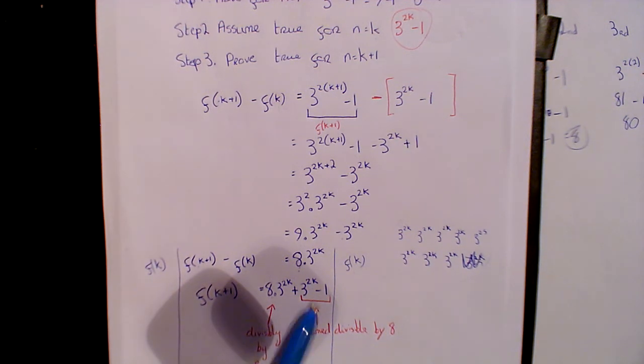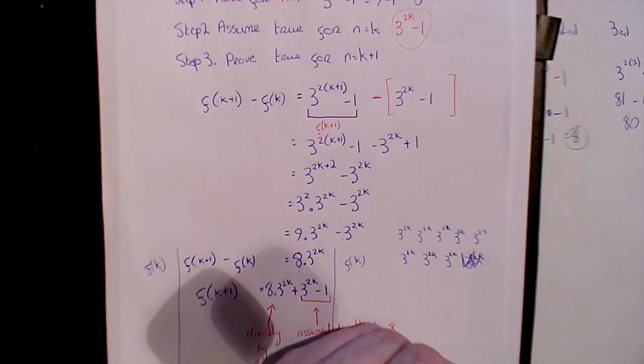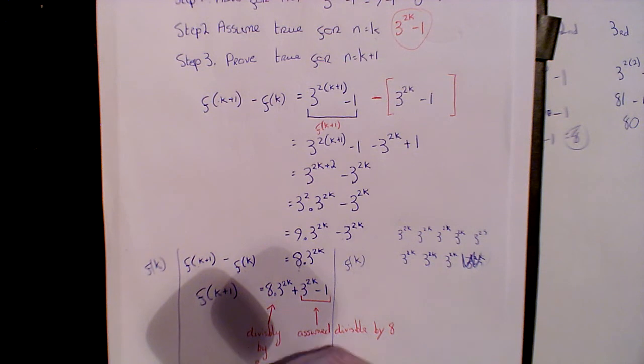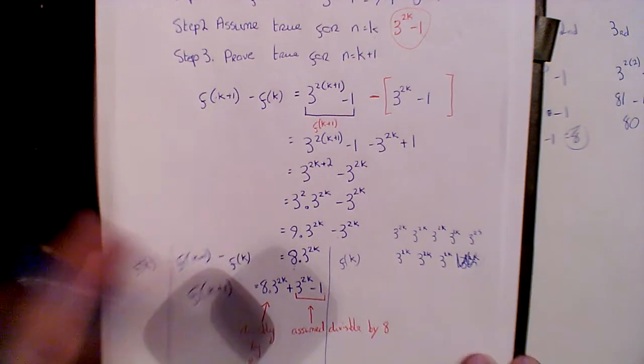Okay, well, if I have two numbers and both are divisible by 8, then their sum must also be divisible by 8. For instance, 16 is divisible by 8 and 24 is divisible by 8. And if I add them together, I'm going to get 40, which is also divisible by 8.